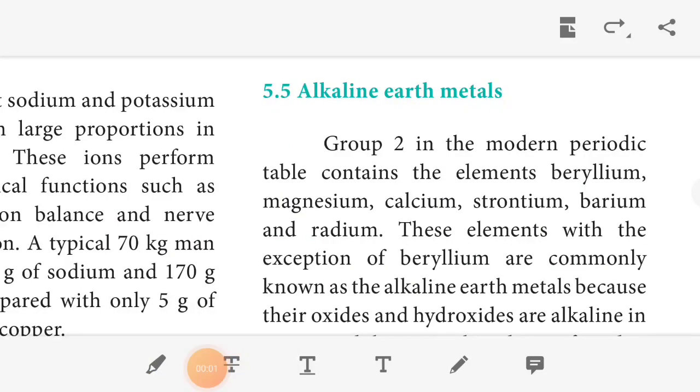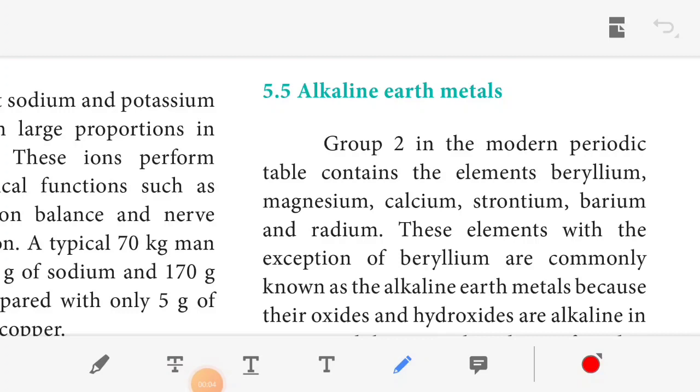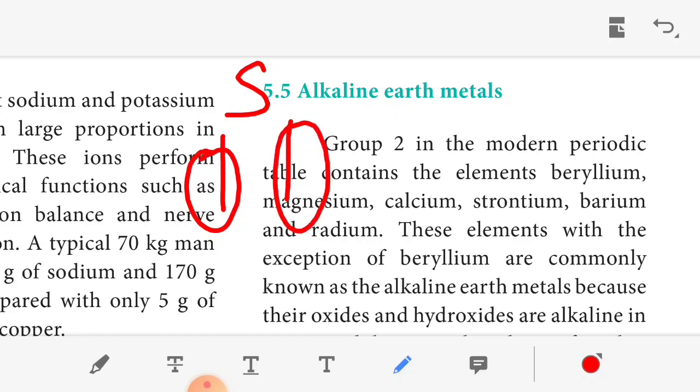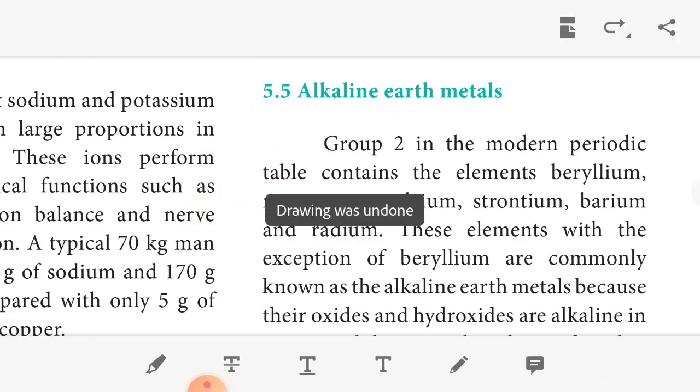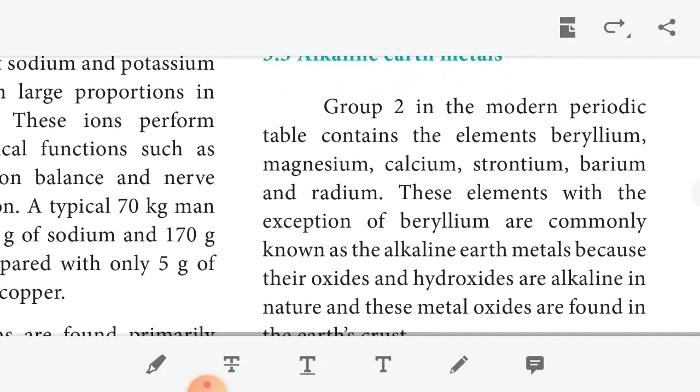The next topic is alkaline earth metals. We know that in the periodic table, the left hand side is the s block elements. The s block consists of two rows. The first is called group one, the alkali metals: lithium, sodium, potassium, rubidium, cesium. The second row is called the alkaline earth metals, which is group 2 in the modern periodic table. It consists of beryllium, magnesium, calcium, strontium, barium and radium, okay. These elements, with the exception of beryllium, are commonly known as alkaline earth metals. So except beryllium, all the remaining elements are called alkaline earth metals.